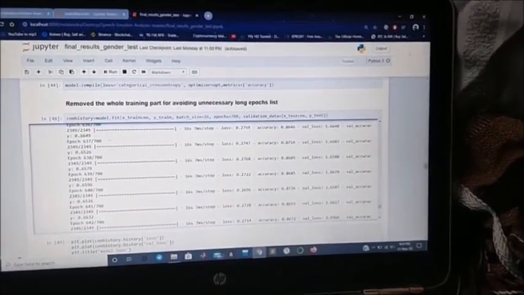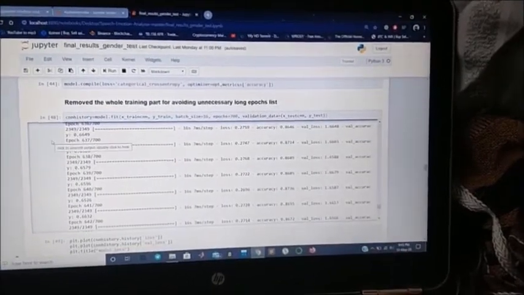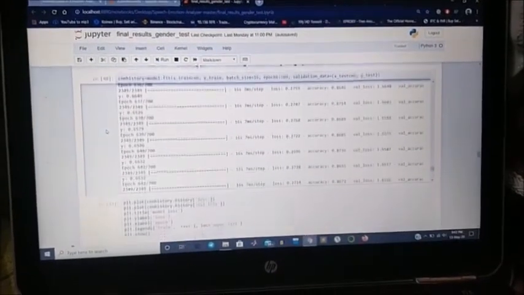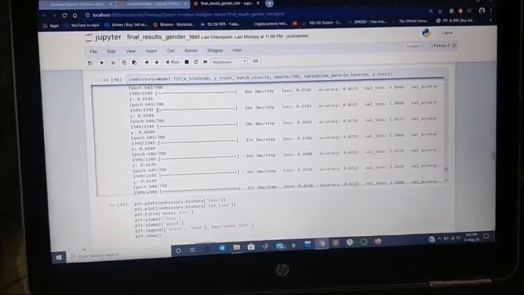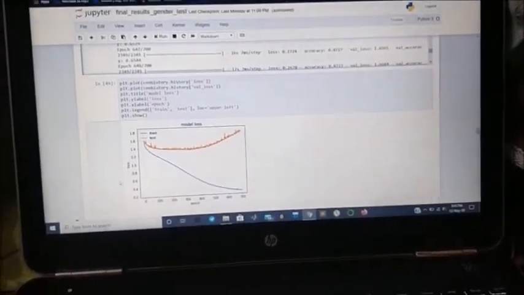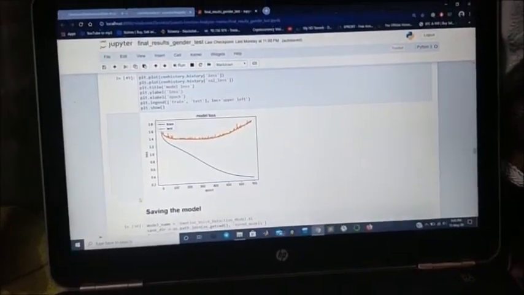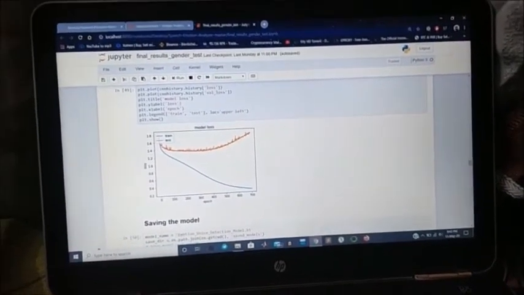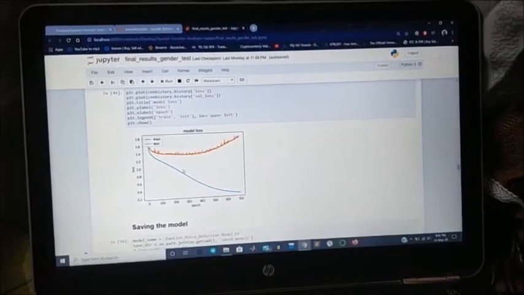We have to keep loading the system, saying yes, this is happy, yes, this is sad, and this is what the training is about. And this is the CNN model which we have used, so that we can add more layers into the model.